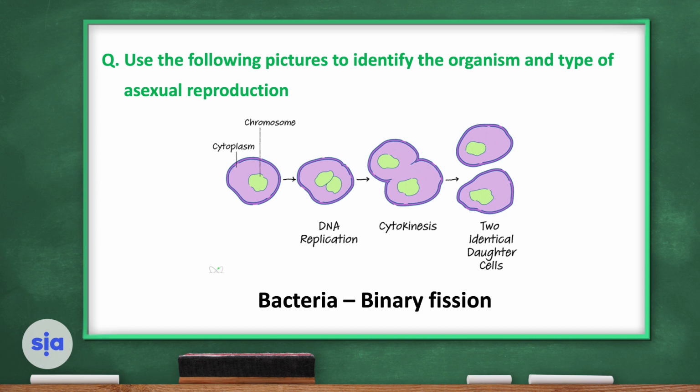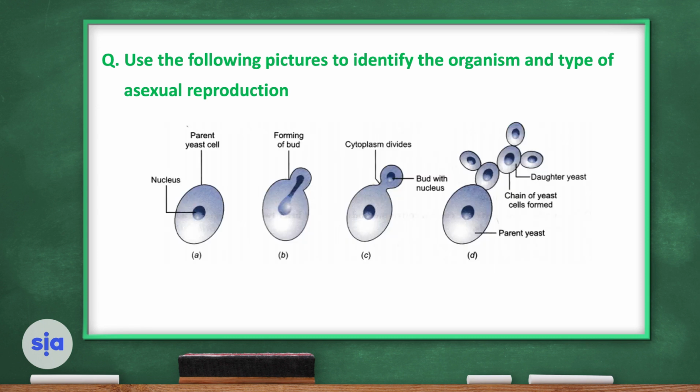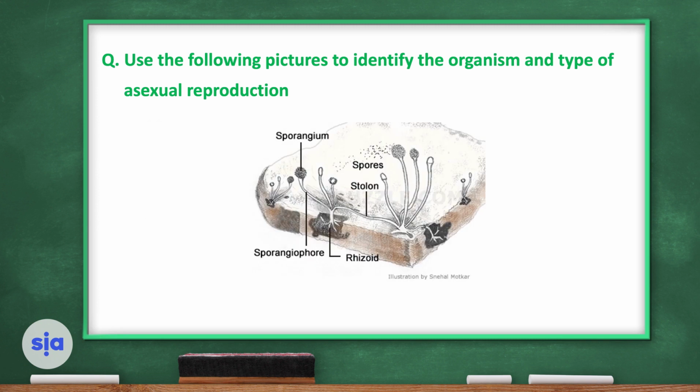Yes, this is a bacteria or maybe an amoeba, and this is binary fission. Here is a unicellular organism and formation of a bud, yeast, budding. The organism is yeast and the type of asexual reproduction is budding.